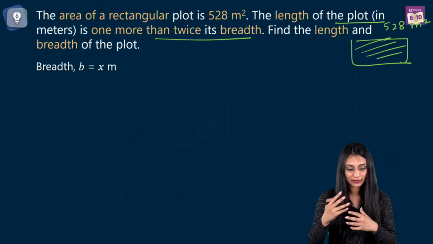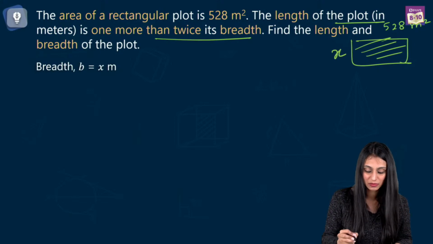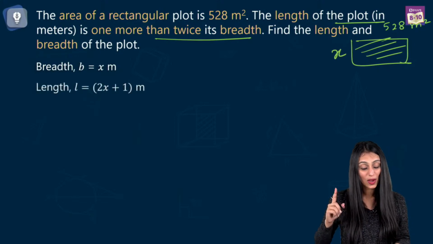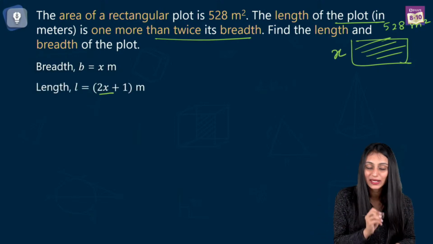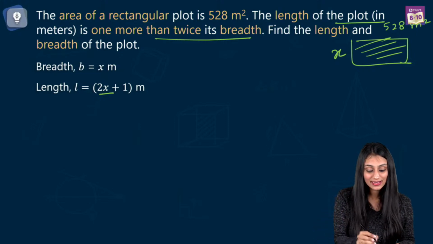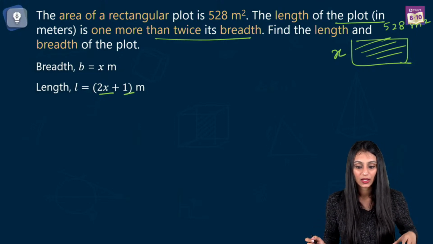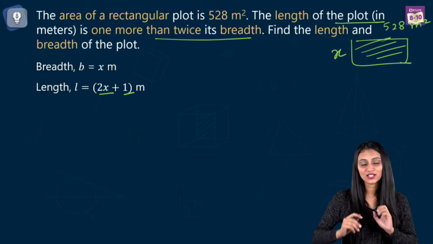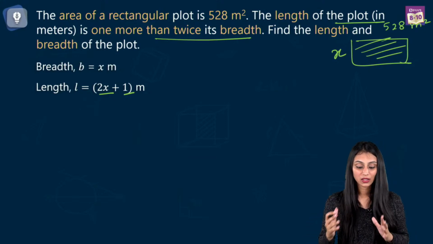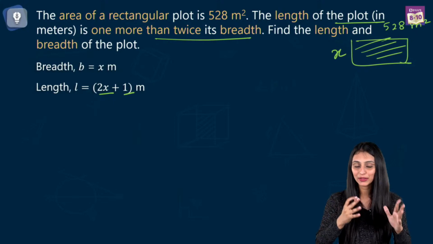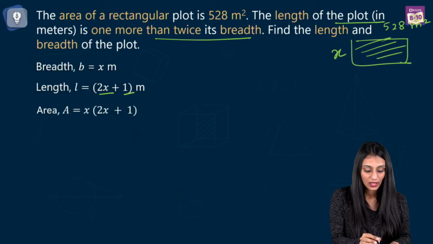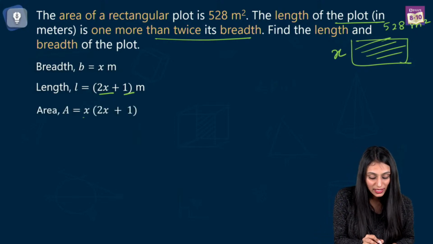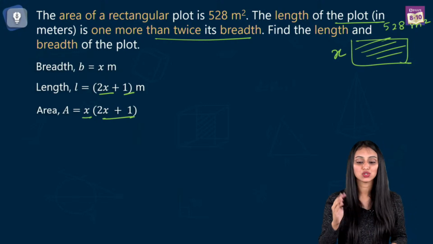So let's do the literal translation. Let's suppose breadth is x meters, right? Length is 1 more than twice the breadth. Twice the breadth means 2x. 1 more than this, that means 2x plus 1, right? Okay. And we are given the area. So let's make a relationship between the length, breadth and the area over here. So after building up this relationship, we have area equals to length times breadth, which is x times 2x plus 1.